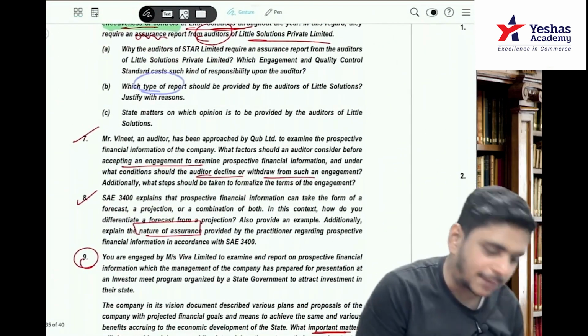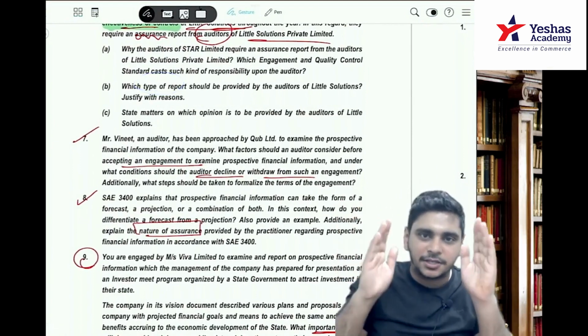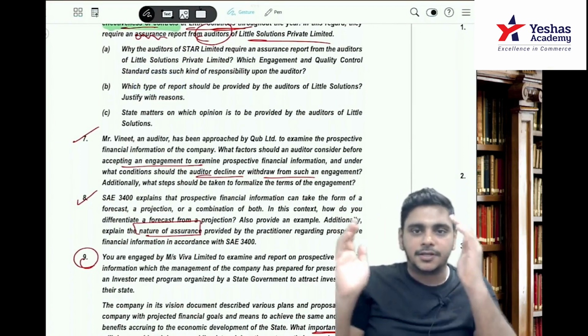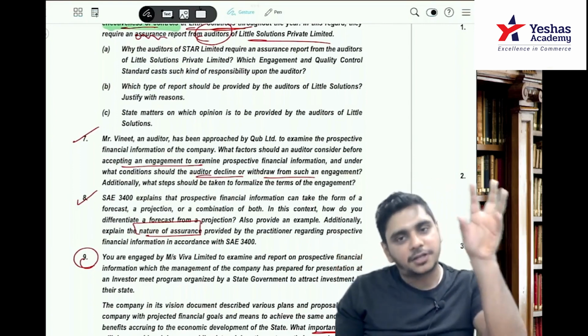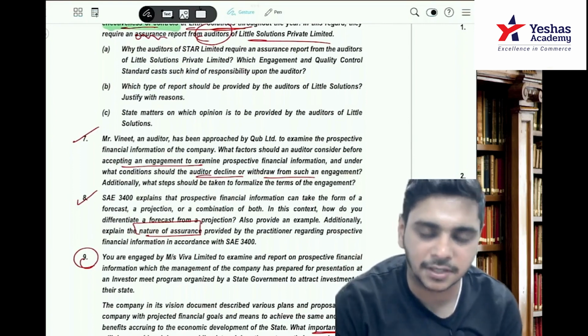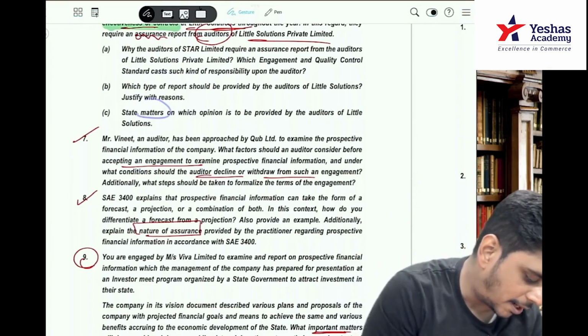This we have discussed. Which type of report? Type 2 report. Description of the system, description of the controls, effectiveness of the controls at the service organization. State the matters on which opinion is given.